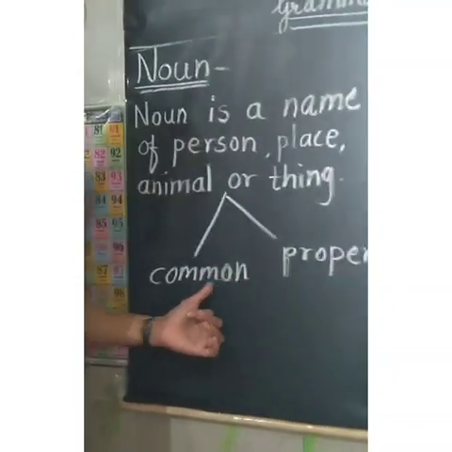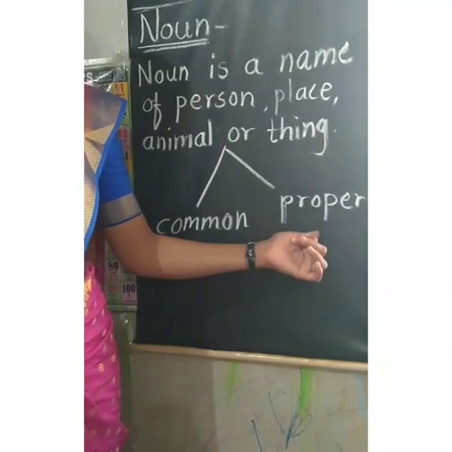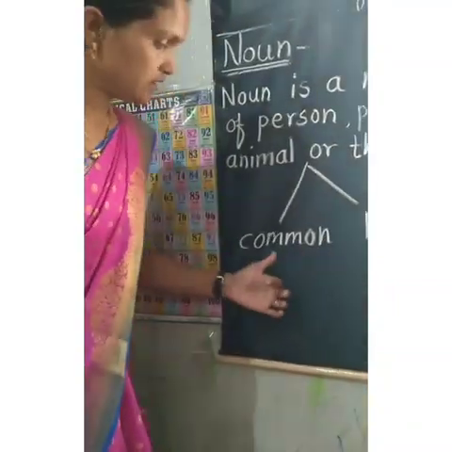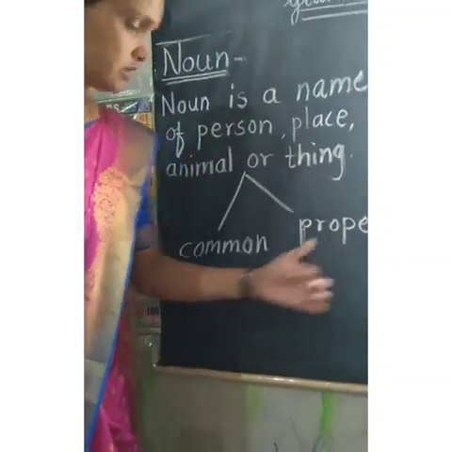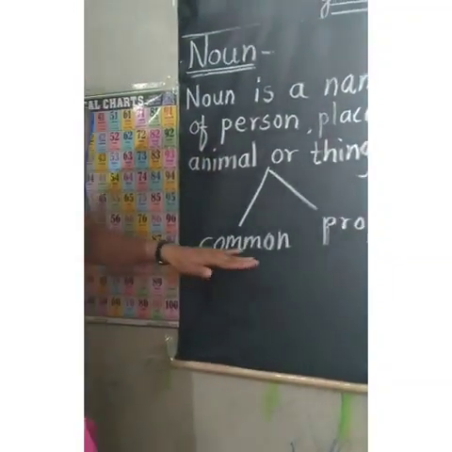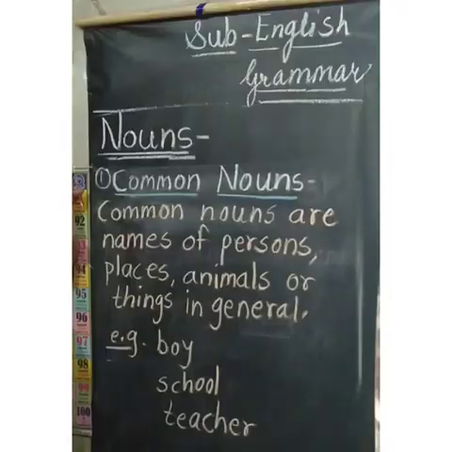So common noun and proper noun. Before going to learn abstract noun and collective noun, we will learn these two types, common noun and proper noun, in short. Okay, so let's go with the first type, common noun.